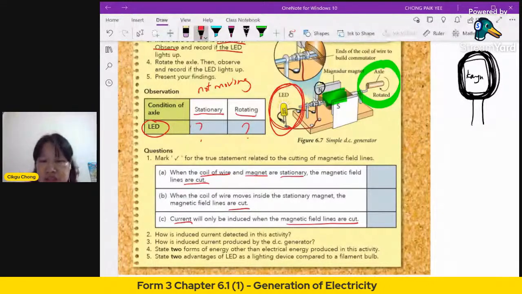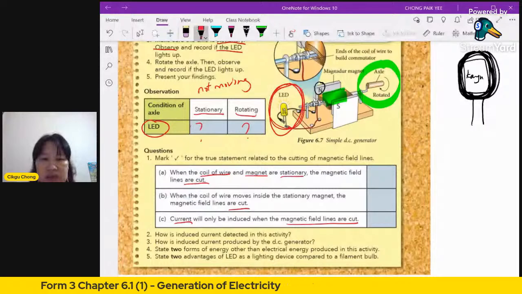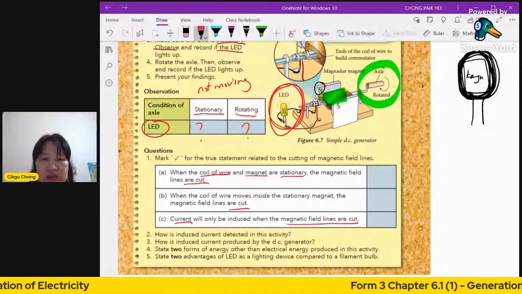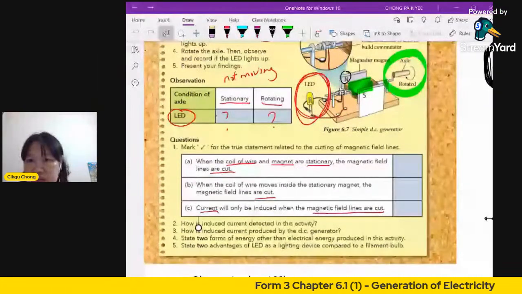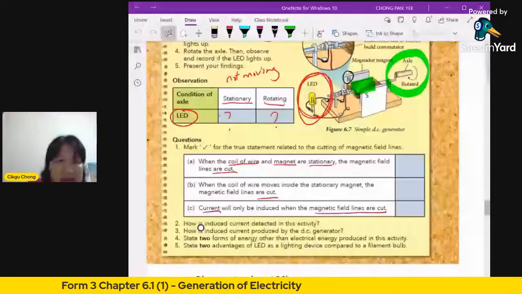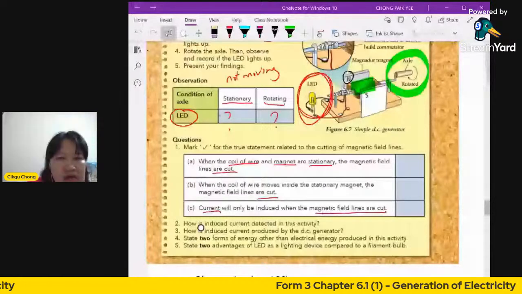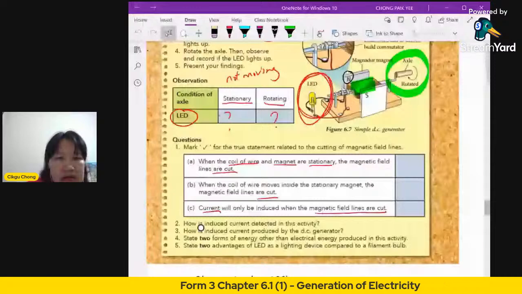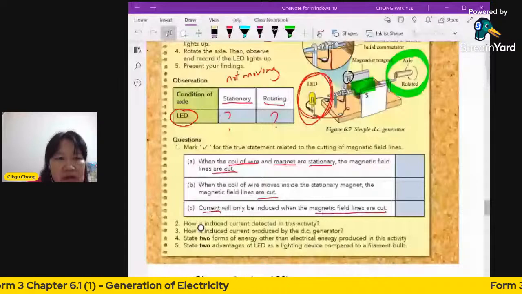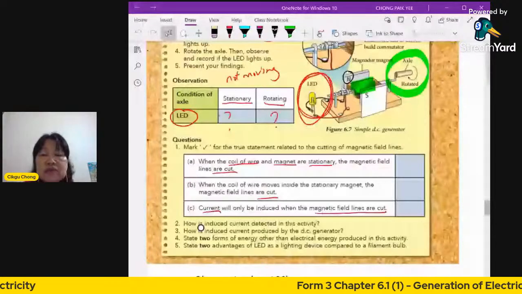I can start with number 1 already. I can see some of you have answers already. Very good. Let me check. Stationary, LED does not light up. That is the correct answer. It does not light up because you didn't cut the magnetic field lines. When it's stationary, it doesn't move, so it doesn't cut the magnetic field lines.